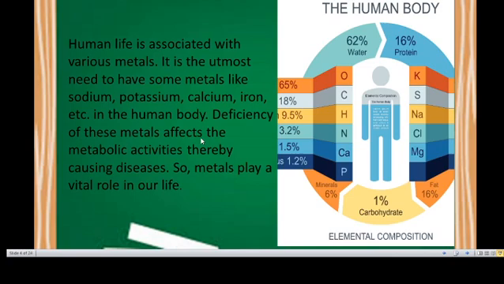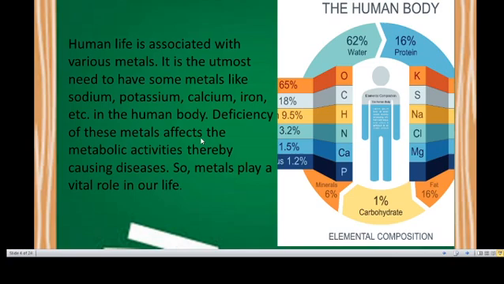Some of the metals are present in our body below the particular level. So, this affects the metabolic activities, thereby causing diseases. So, metals play a vital role in our life.